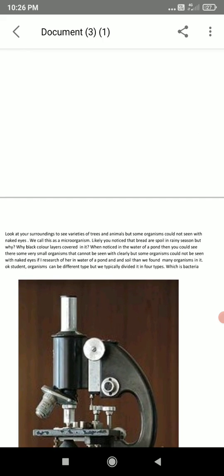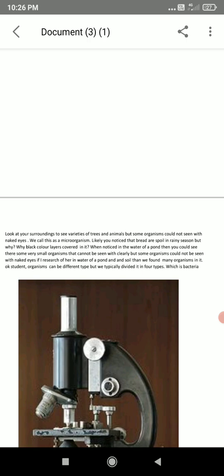Look at your surroundings to see varieties of trees and animals, but some organisms could not be seen with naked eyes. We call these microorganisms. Likely you noticed that bread is spoiled in the rainy season. But why?